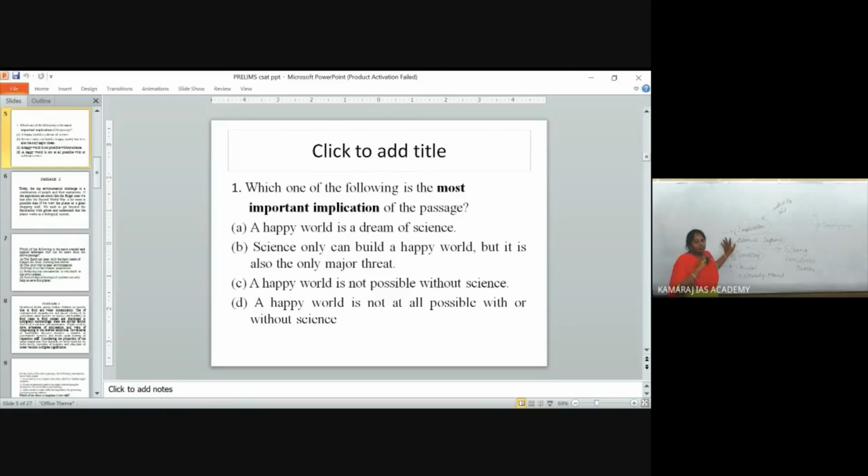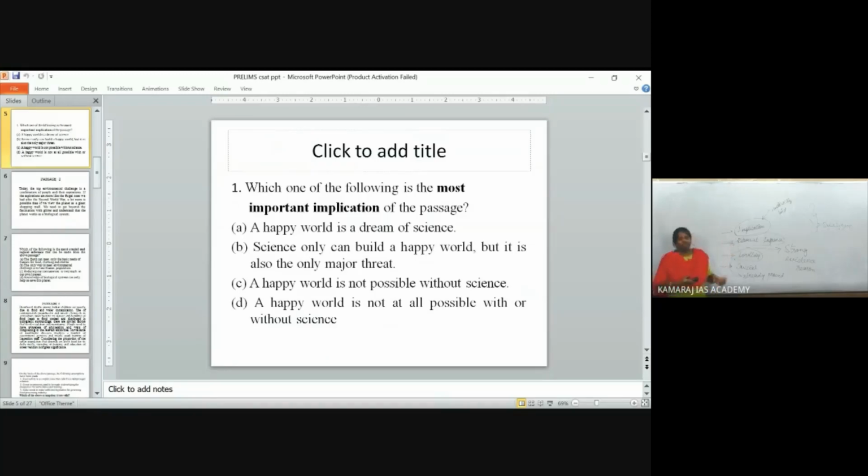Don't panic or be afraid of CSAT. It is very, very easy. Trust me, if you practice regularly, it is an easy scoring paper and it is important for your UPSC career because it decides whether paper 1 will be evaluated or not. So be prepared and start practicing from day 1.